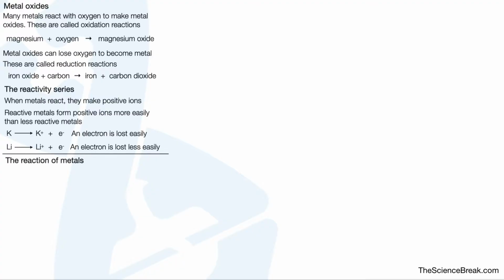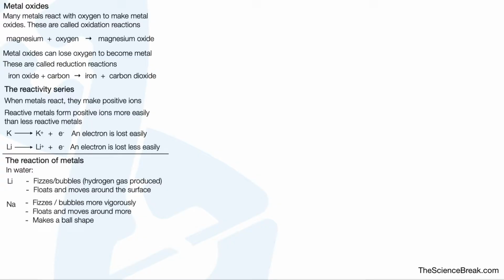The reaction of metals. In water, lithium fizzes and bubbles. This is because hydrogen gas is produced, and it floats and moves around the surface of the water. Na, which is sodium, fizzes and bubbles around more vigorously. It floats and moves around a bit more, and it makes a ball shape as it moves around the surface.